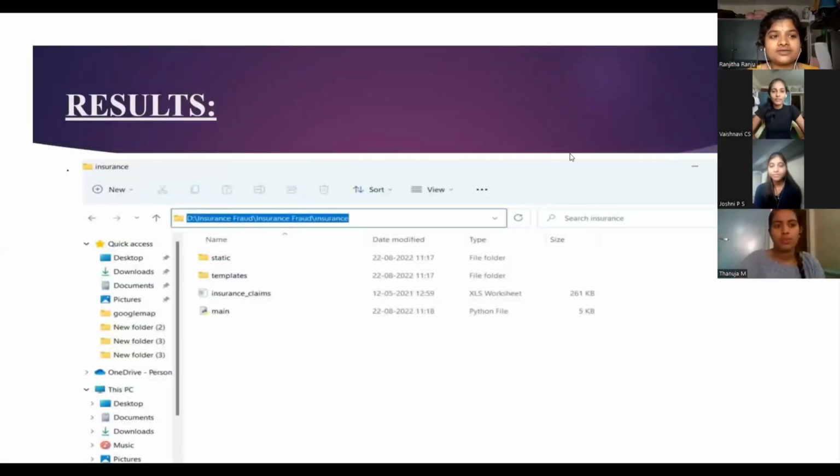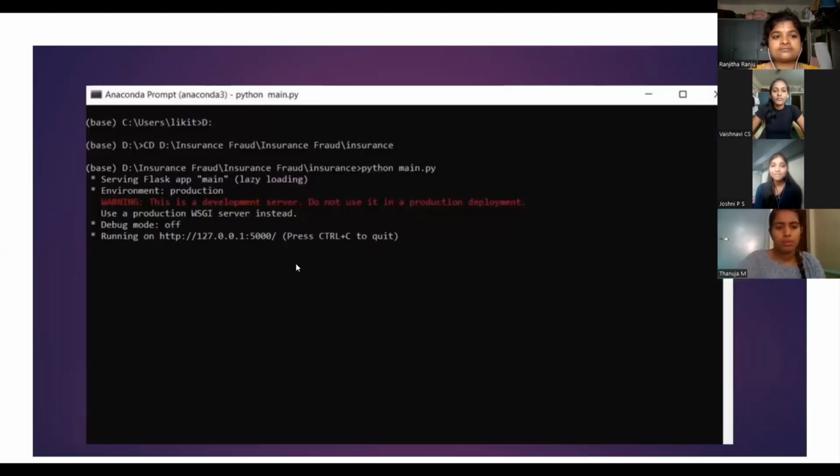Now we have the results of our project, and we saved all our data set in this folder. First we go to D:/insurance fraud/insurance. We will copy this path, and next we open the Anaconda prompt.